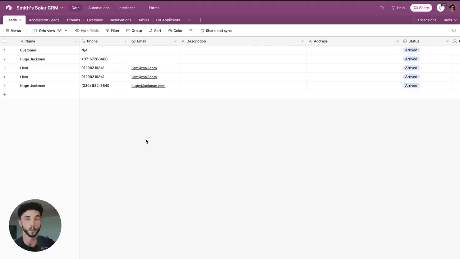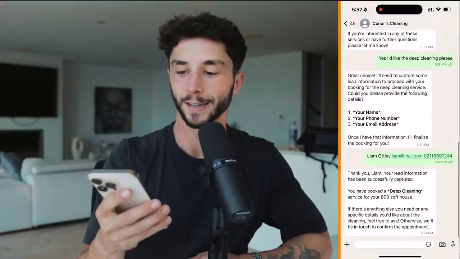And then we should see it appear over here on our Smith Solar CRM. And boom. There it is. So we've got everything done. That is just one run through of using this WhatsApp agent. But as you can see, the messages don't come back instantly. So it feels like it actually could be a real human there replying. And it's giving just clear information right through WhatsApp.